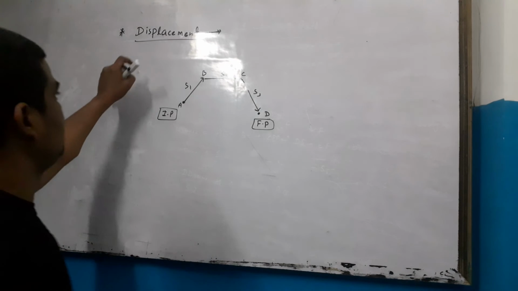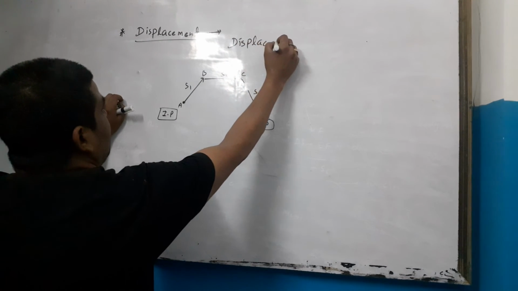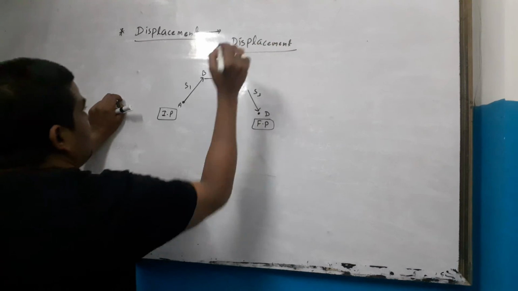Next topic is displacement. Displacement is what?